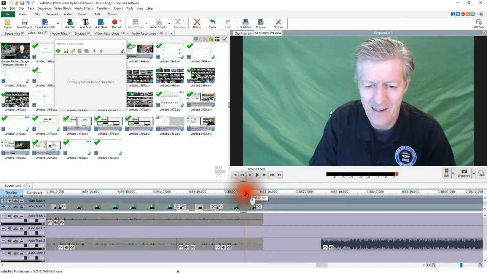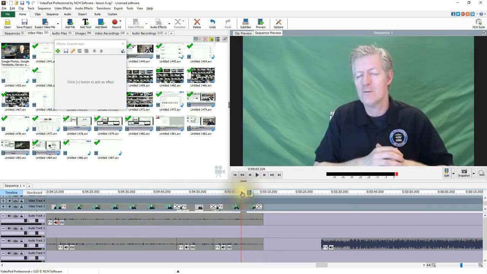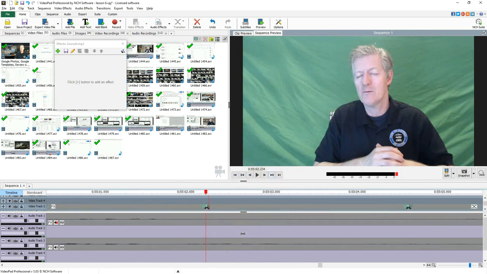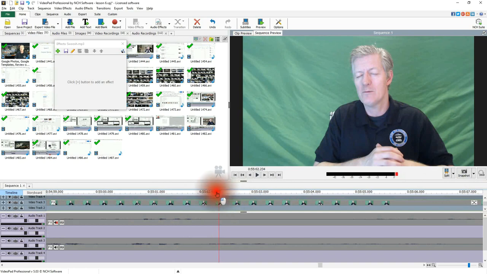So what I'll do is I'll move my selector. This right here is my selection. This tells me exactly where I am in the video. If I scroll in, I can zoom in, and these are the sound or the audio tracks down here, and the video tracks up on the top. And we have me talking here.